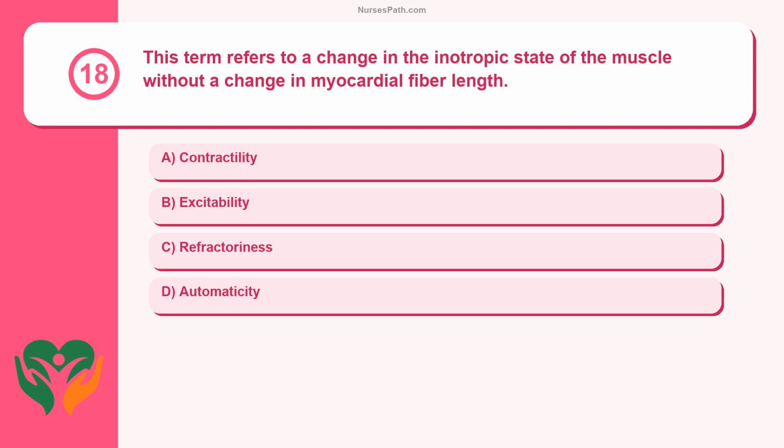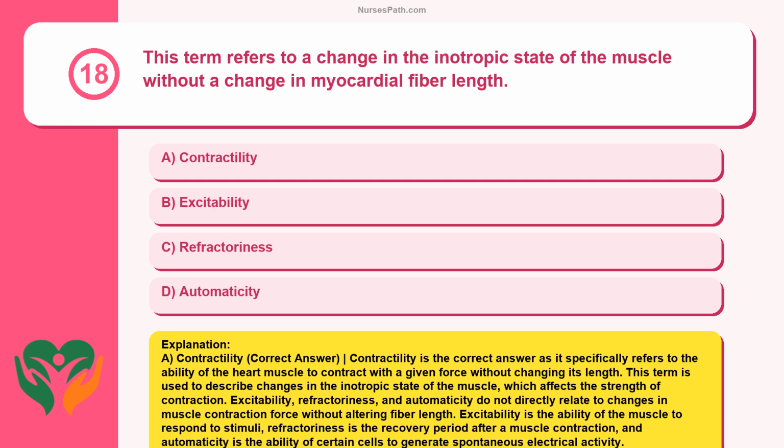Question 18. This term refers to a change in the inotropic state of the muscle without a change in myocardial fiber length. Contractility, excitability, refractoriness, automaticity. A. Contractility. Correct answer. Contractility is the correct answer as it specifically refers to the ability of the heart muscle to contract with a given force without changing its length. This term is used to describe changes in the inotropic state of the muscle, which affects the strength of contraction.